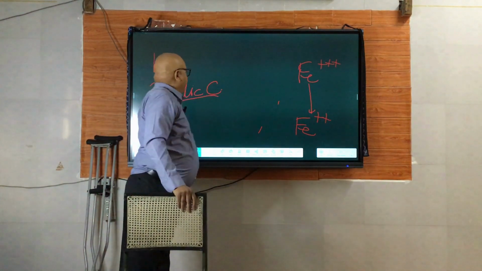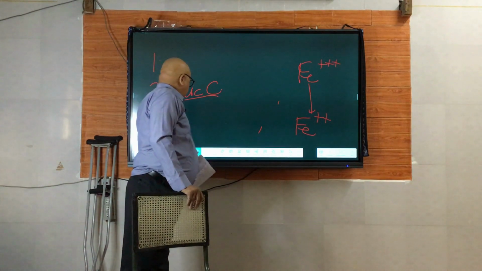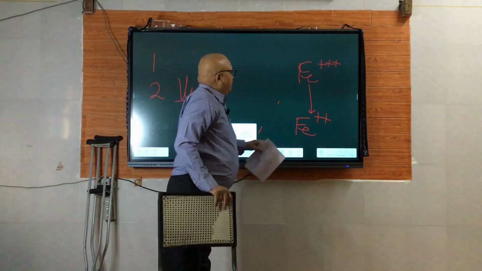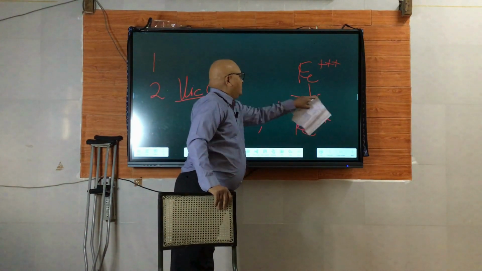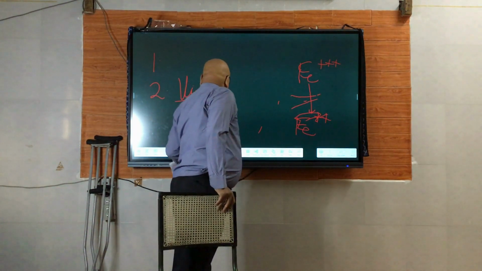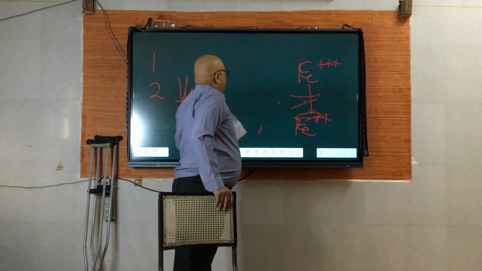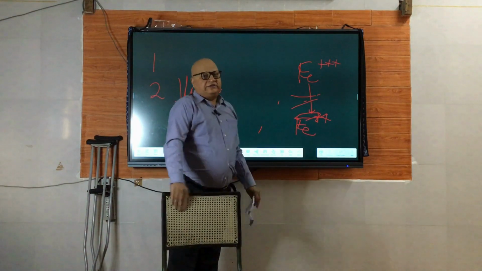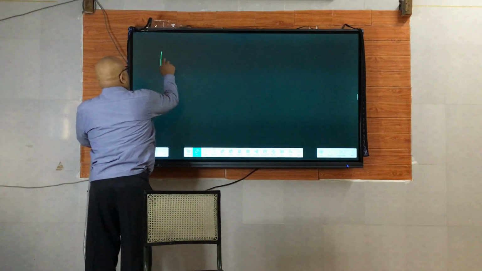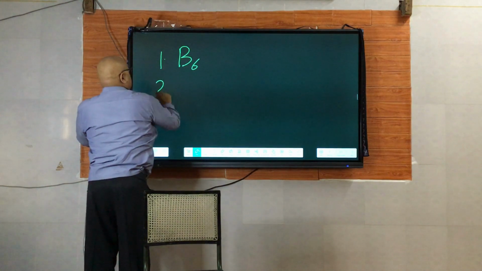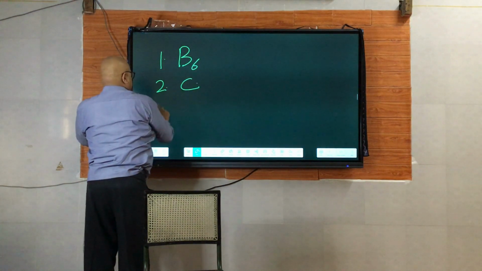So taking the reverse gear once again, in deficiency of vitamin C this conversion is impaired. Impairment of this conversion will result in less absorption of iron. So we have discussed B6 and vitamin C deficiency.